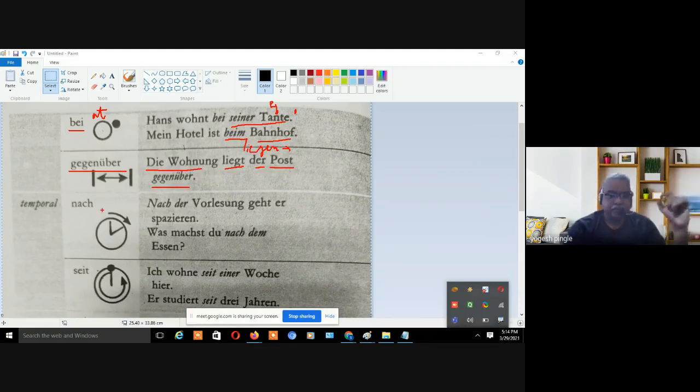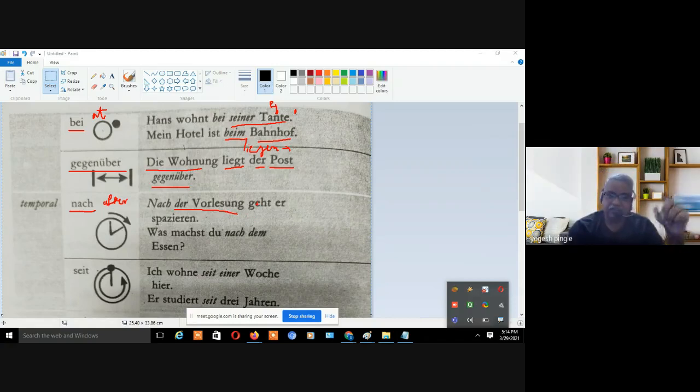Right. Now next, see, nach. Now here nach is not to, because this is a temporal, timing based preposition. Now here generally nach means after. Nach means after, right? So nach der Vorlesung, die Vorlesung, der Vorlesung. So this again takes dative form. After the lecture. Vorlesung means what? Lecture. Our lecture is going on like this.